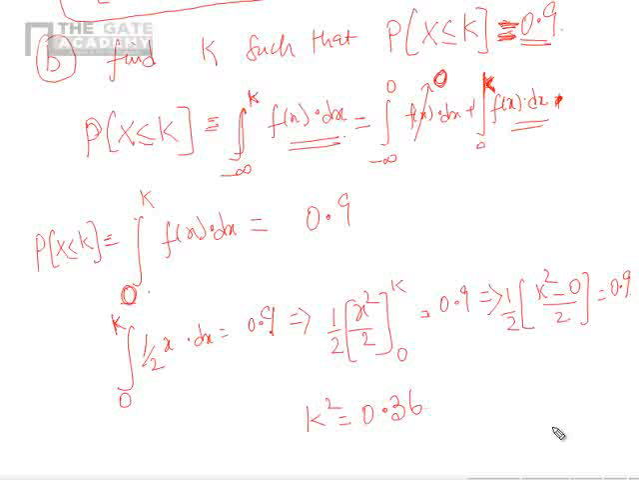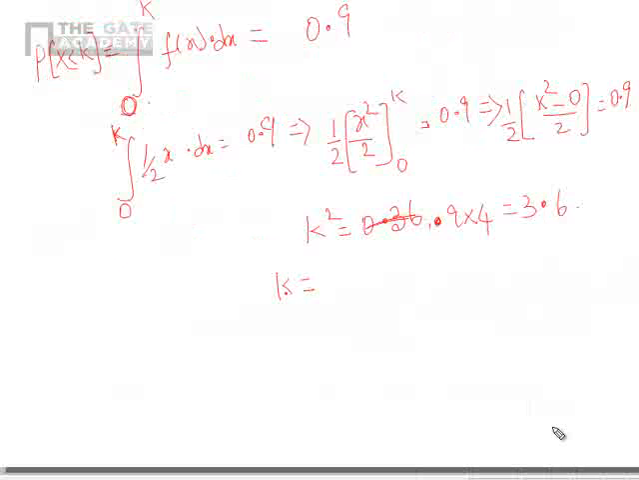Half x dx is 0.9, implies half times x square by 2 between 0 to k is 0.9. It's nothing but half k square minus 0 by 2. This is 0.9. So k square will be 0.9 into 4. Correct? Sorry, I think it will be 3.6. So k should be root of 3.6. Correct?